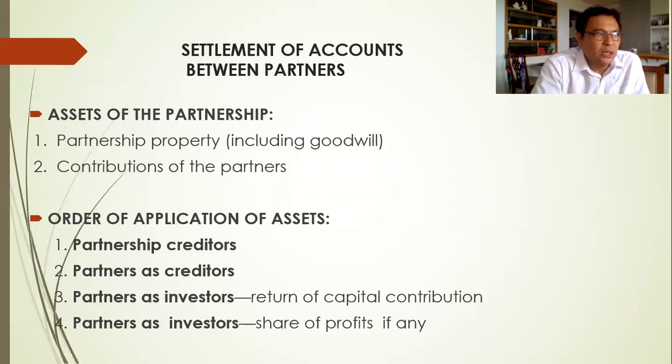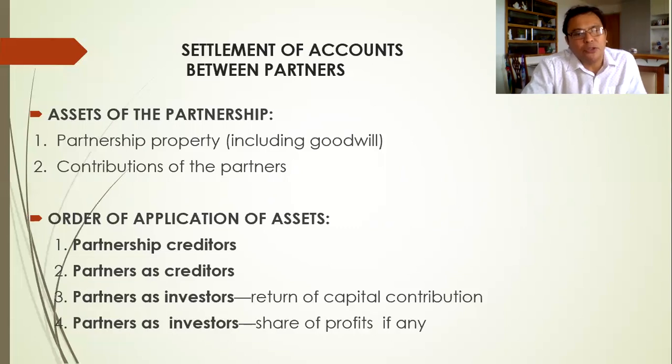Number 1, it should go first to partnership creditors. So these creditors are third persons, not partners to the partnership. Number 2, partners who are creditors to the partnership.